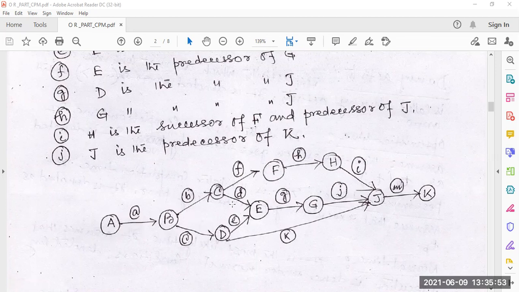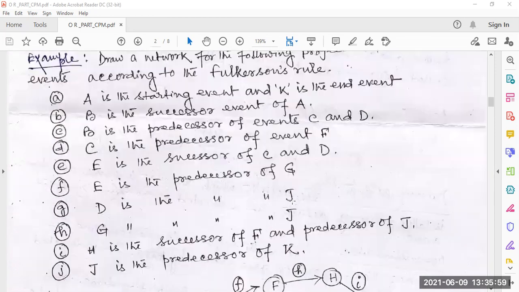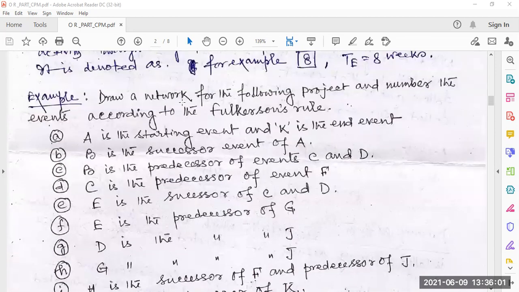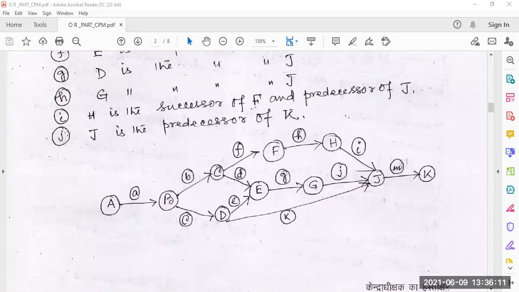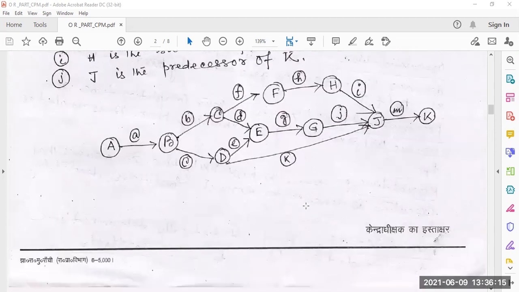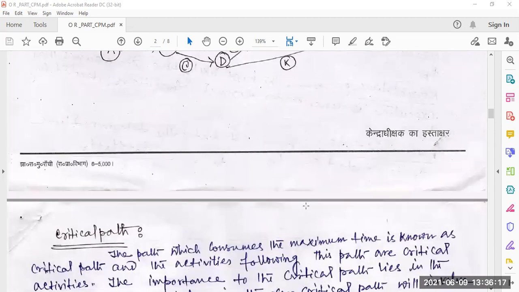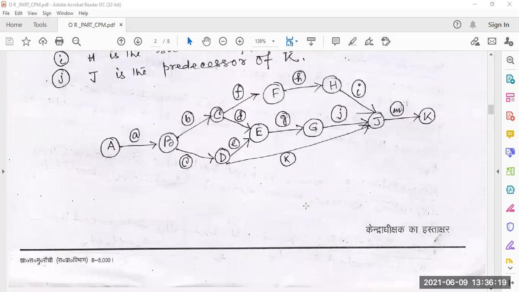Already we have known this method. So at first we are making the network. Draw a network for the following project and number the events according to the Fulkerson rule. So according to what is given here, we are making the network. Is it understood by everybody?